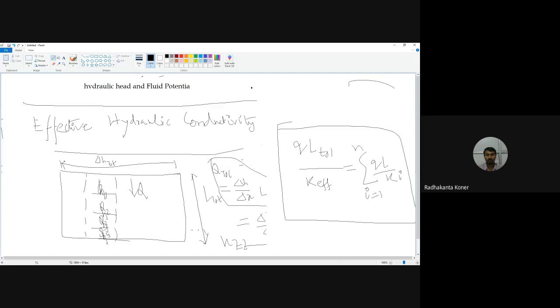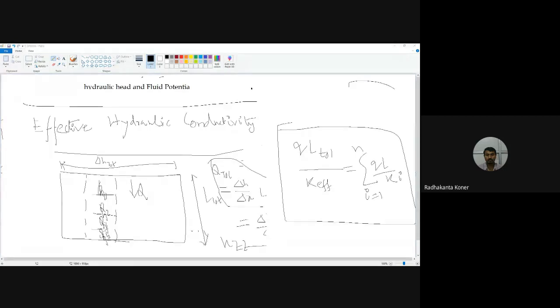Based on that, different experiments are fabricated in different laboratories now, and they are testing and determining the K effective expression in nearly perfect form. That equation calculation is still going on, a very active domain of research. So this is basically the concept of effective hydraulic conductivity for a complex rock mass.